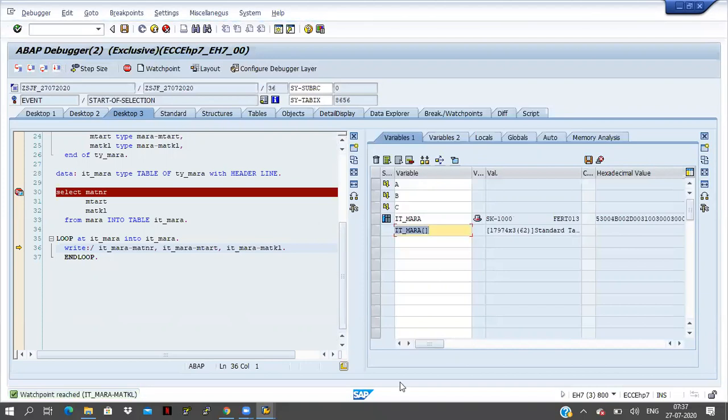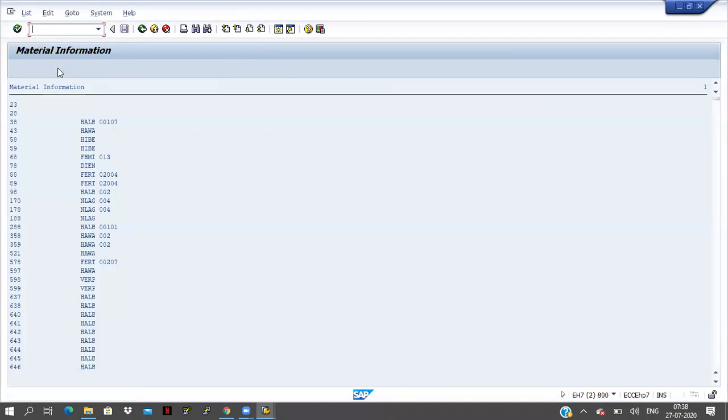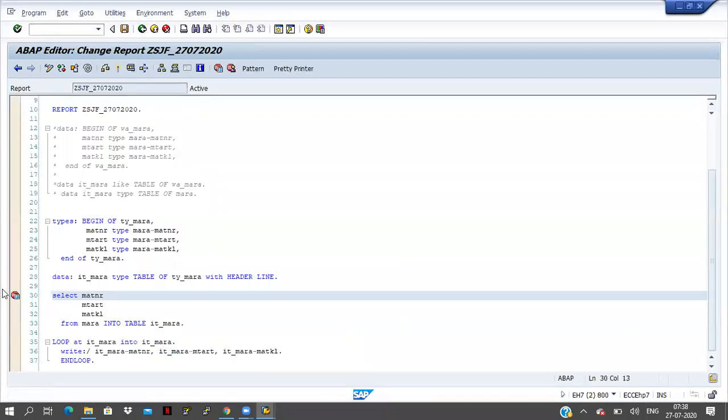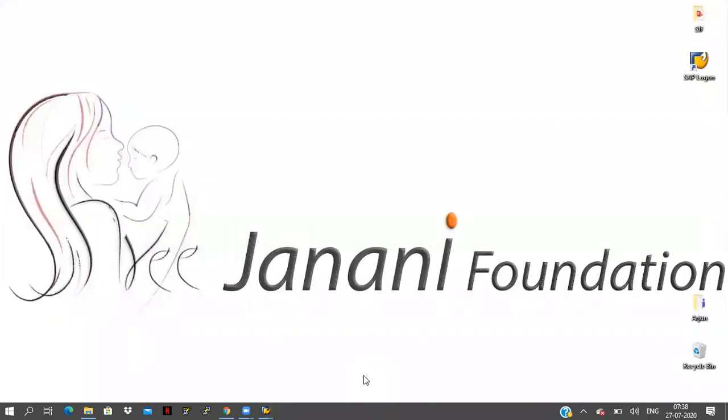So I have to remove it, and I will show you the watch point in another program also. This is looping here, right? If you may get confused here, I will show you in another program. The program is executed here. Now I will go to another program, then I will show you. Yes, we can create multiple watch points also.